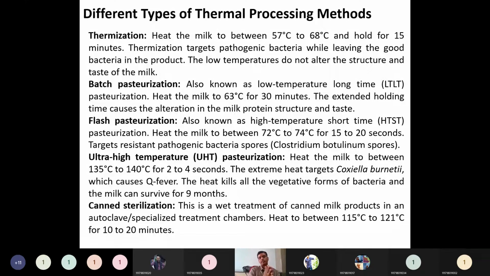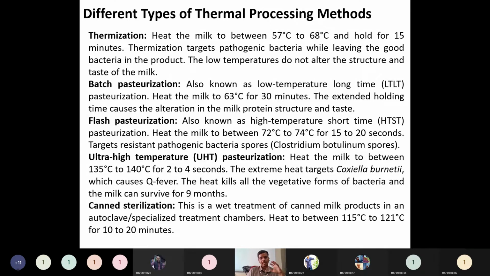So why is this much heat required for this much time? Short time is required. Heating the milk between 72 to 74 degrees centigrade, the pathogenic bacteria, Clostridium botulinum spores, will be killed at around 72.8 degrees centigrade.